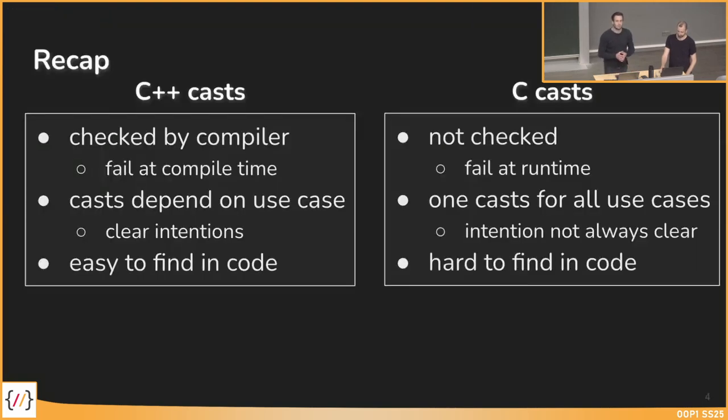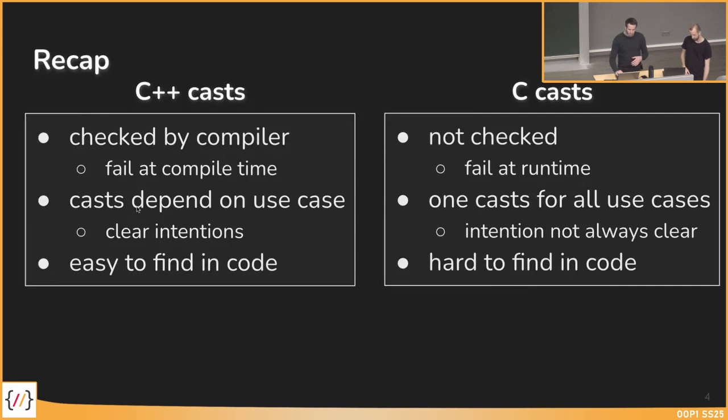Last time we heard about casts, and here is a quick comparison between C casts and C++ casts. The main advantage of C++ casts is that they are checked by the compiler, so they fail at compile time, which is an advantage because the default C casts fail at runtime, which could be a problem.